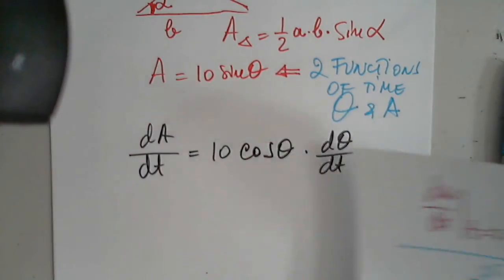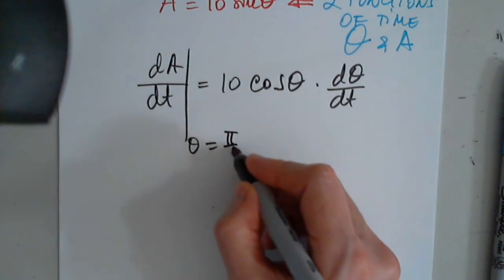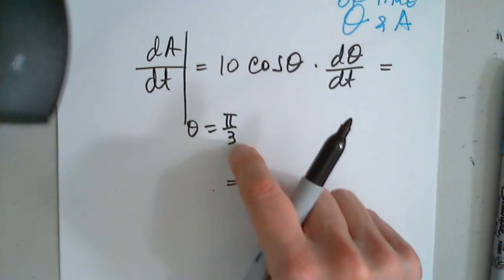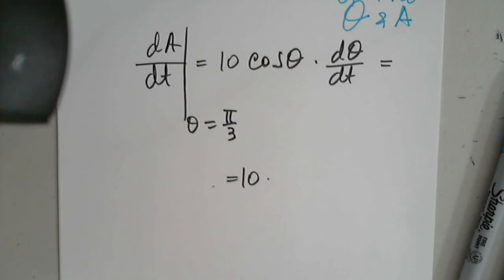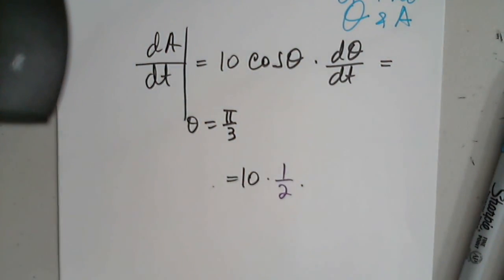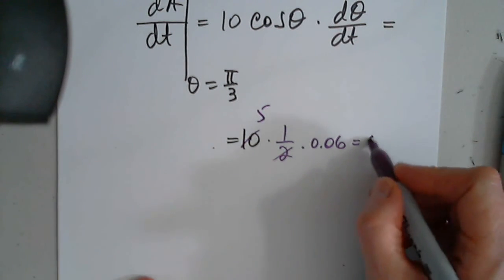I'm asked to find this. I don't have to solve for anything. It's already there. When theta equals pi over 3. And that's it. I copy 10. How much is cosine pi over 3? Are you with us? You disappeared on me. Oh yeah, I'm still here. Okay, good. Cosine of pi over 3 is going to be 1/2. Very good, awesome. And d theta over dt, I have it as 0.06. So this is 5. So this is 0.3.